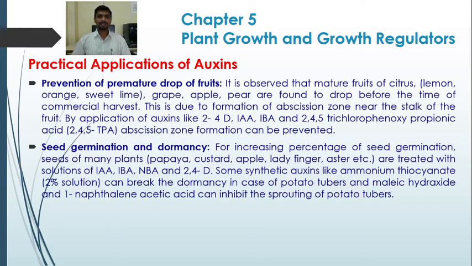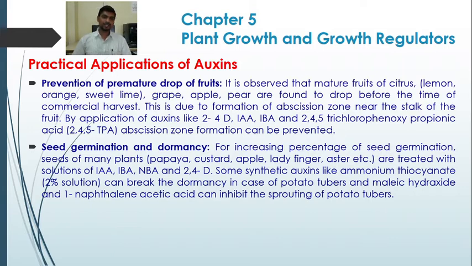Next, in seed germination and dormancy. For increasing the percentage of seed germination, seeds of many plants like papaya, custard apple, ladyfinger, aster are treated with the solutions of IAA, IBA, NBA and 2,4-D. Some synthetic auxins like ammonium thiocyanate 2% solution can break the dormancy in case of potato tubers, and maleic hydrazide and 1-naphthalene acetic acid can inhibit sprouting of potato tubers.